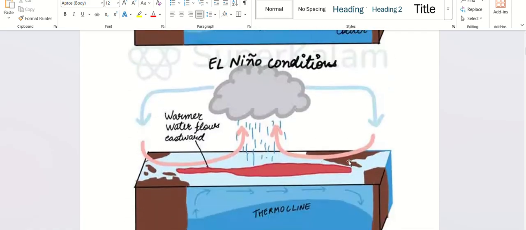Yeah, because the easterlies are not strong. The winds are not strong, so they don't move so much.